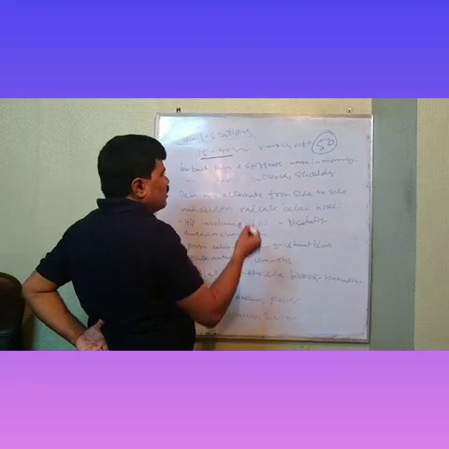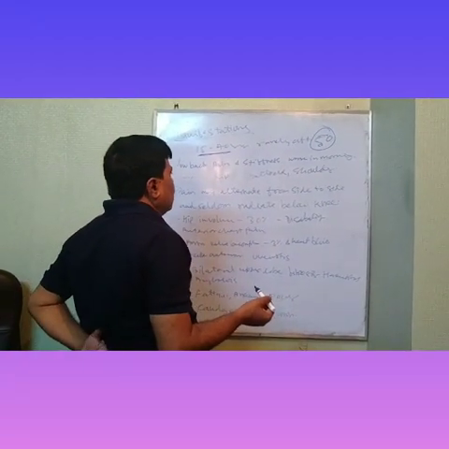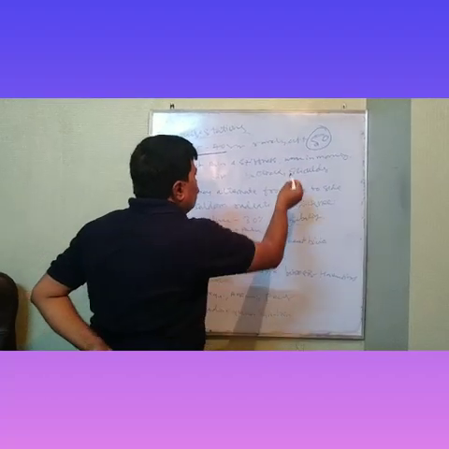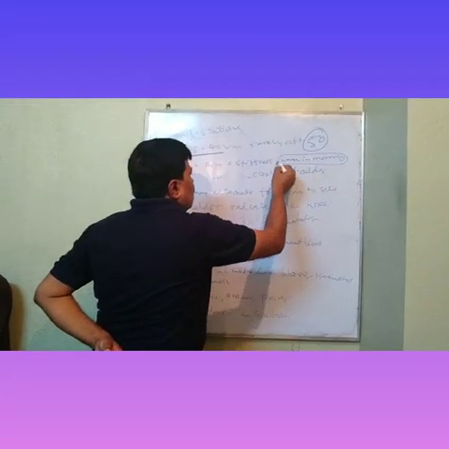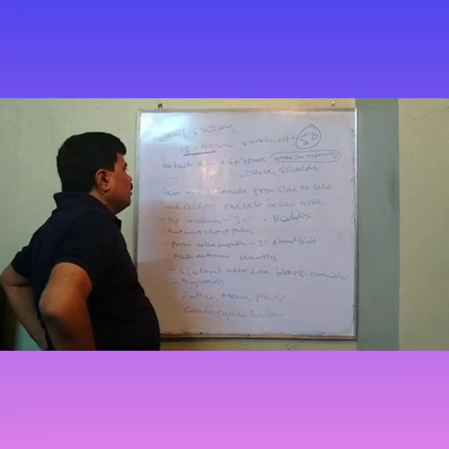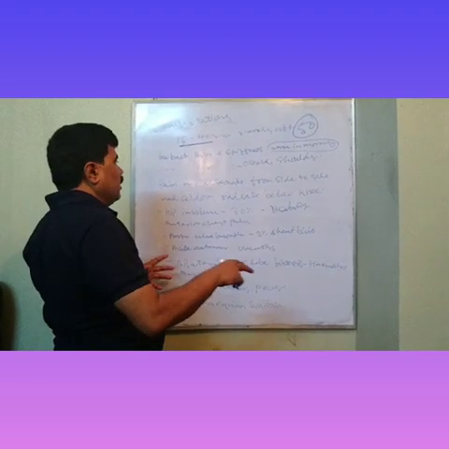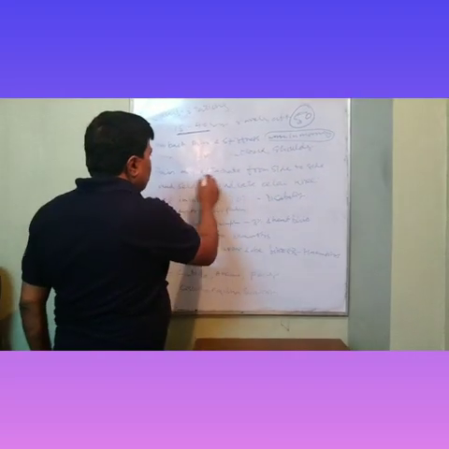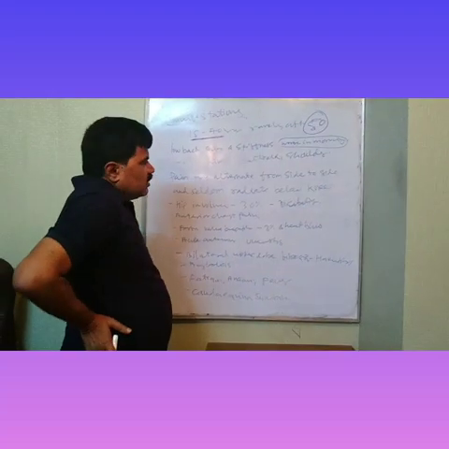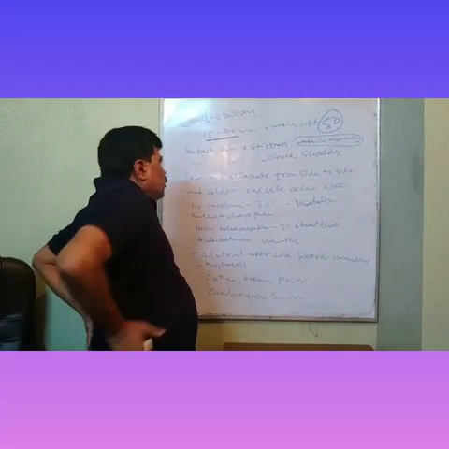Low back ache and stiffness is the common problem. So pain in the back and stiffness. The stiffness is worst in the morning. There may be pain in the hip, buttock, shoulder.